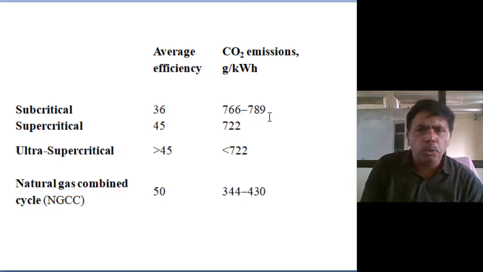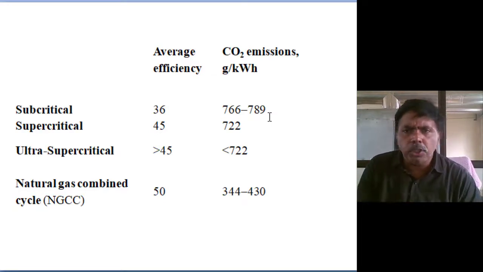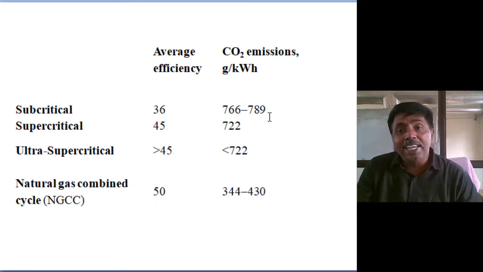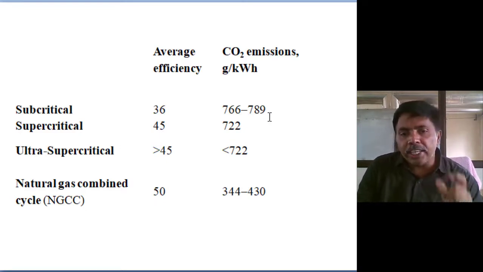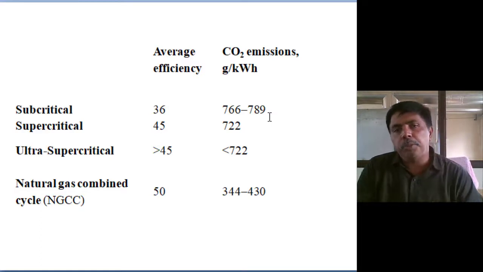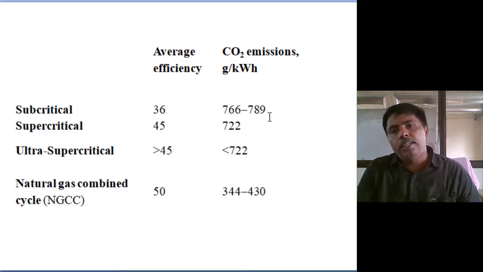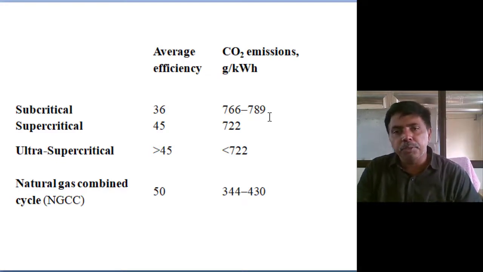And then for that vapor power cycle we don't need to move to supercritical. Subcritical is more than sufficient. Single reheat is more than sufficient. Superheating temperature 350 to 400 is more than sufficient. In that range only, in the combined cycle, we are getting more than 50% efficiency. So instead of moving to ultra supercritical conditions, move to the combined cycle. Then you will get the best efficiency, 50%.